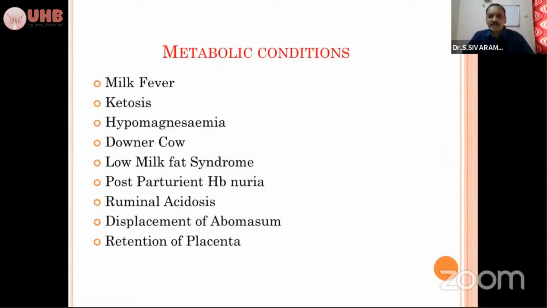As we discussed in the metabolic conditions in part 1, we have completed milk fever, hypophosphatemia, hypokalemia, and post-parturient hemoglobinuria. Ruminal acidosis also comes under this, and displacement of abomasum is also included.